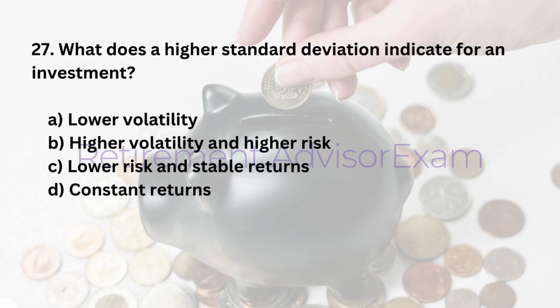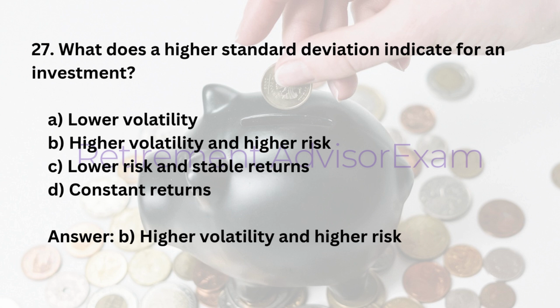27. What does a higher standard deviation indicate for an investment? A. Lower volatility. B. Higher volatility and higher risk. C. Lower risk and stable returns. D. Constant returns. Answer: B. Higher volatility and higher risk.